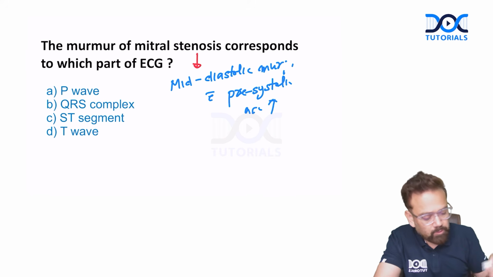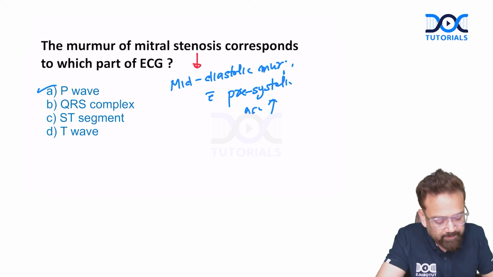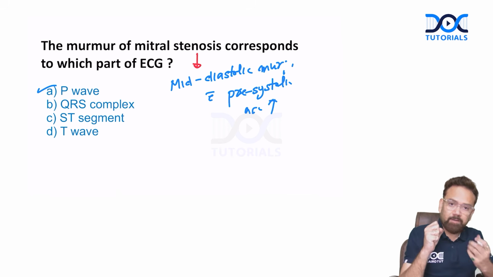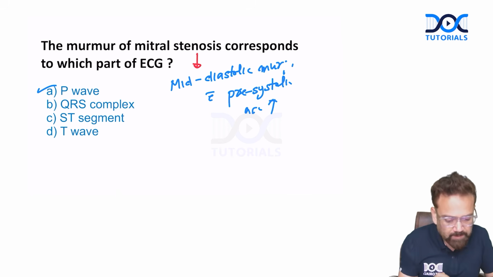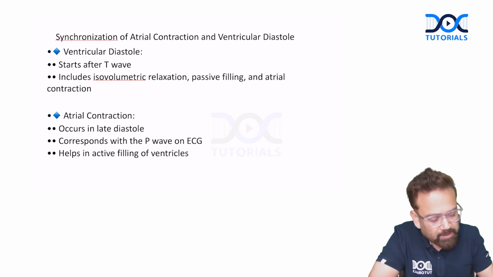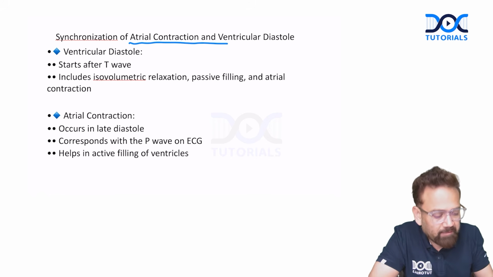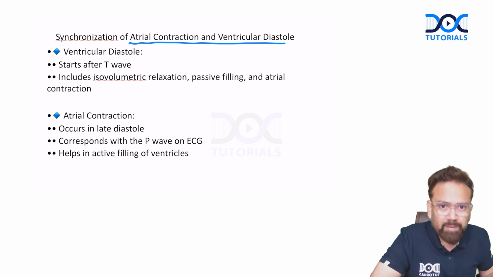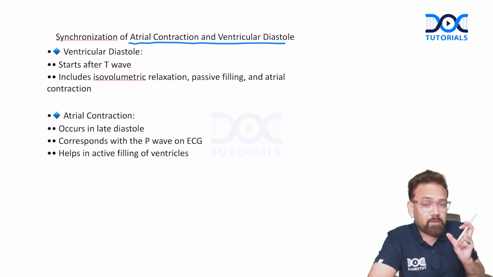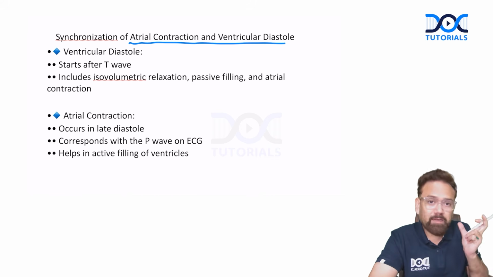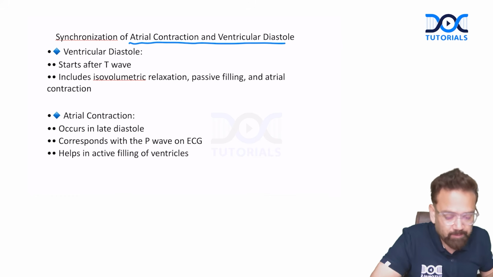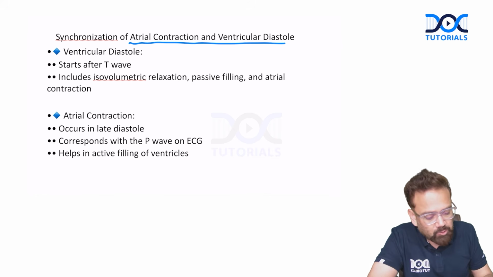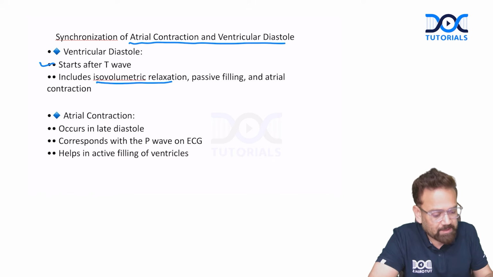Okay. So the answer is obvious. It's very obvious, P wave, because when atria are contracting, ventricles will be relaxing. So the answer is P wave. Let me see. So there is synchronization of atrial contraction with ventricular diastole. So during diastole, atria are contracting. P wave. So if there's a mid-diastolic murmur with pre-systolic accentuation, it will be around atrial contraction. So P will be the answer. Ventricular diastole starts after the T wave. It includes isovolumetric relaxation, passive filling, and atrial contraction.